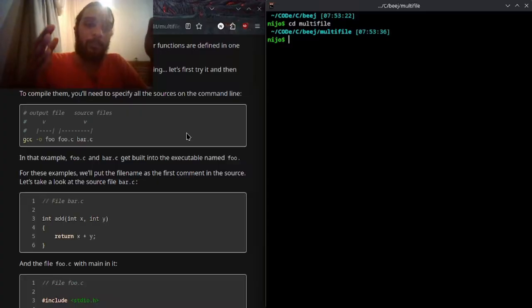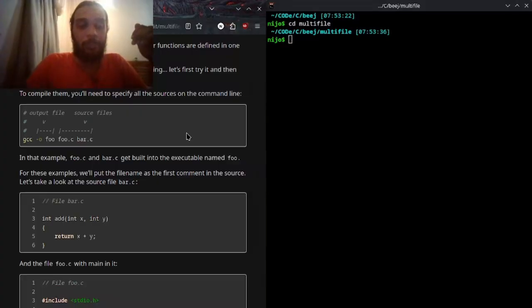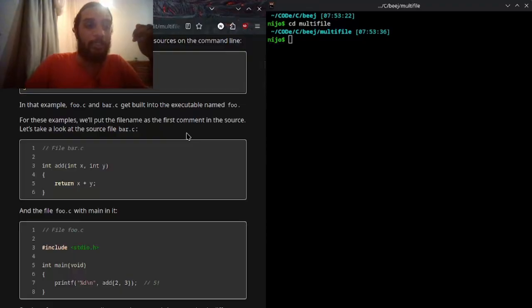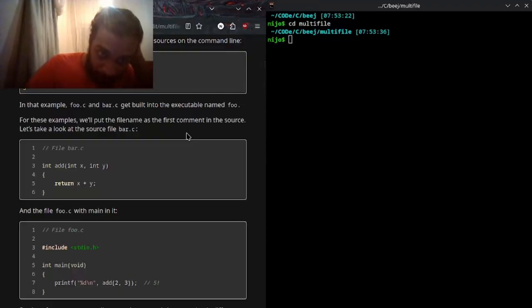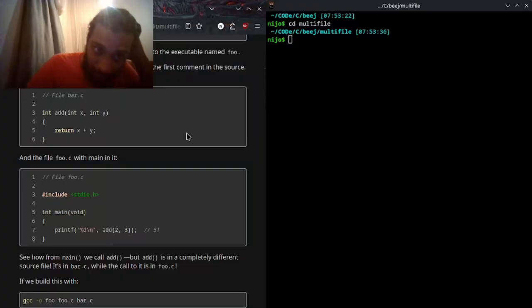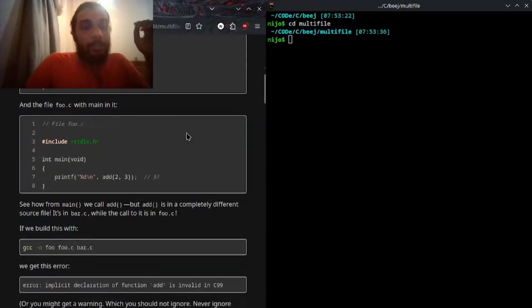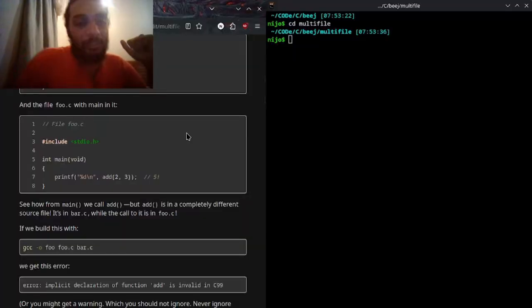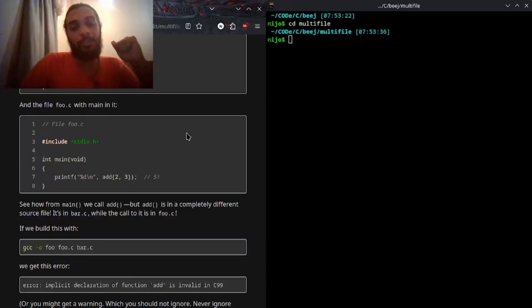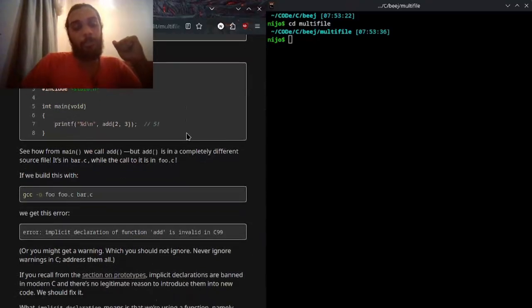For these examples, we'll put the file name as the first comment in the source. Let's take a look at the source file bar.c and foo.c with the main in it. Now see how from main we call add, but add is in a completely different source file. It's in bar.c while the call to it is in foo.c. If we build this with gcc -o, we get this error, implicit declaration of function add on line 9, or you might get a warning, which you should not ignore. Never ignore warnings in C.